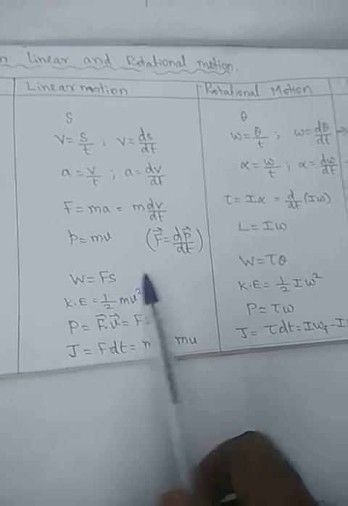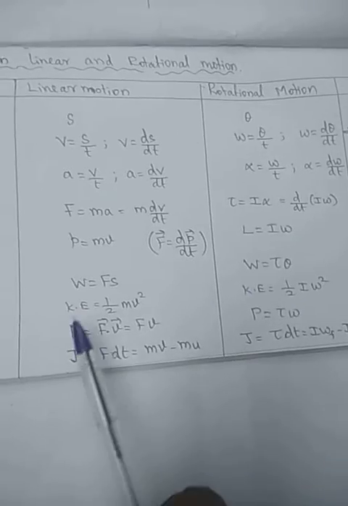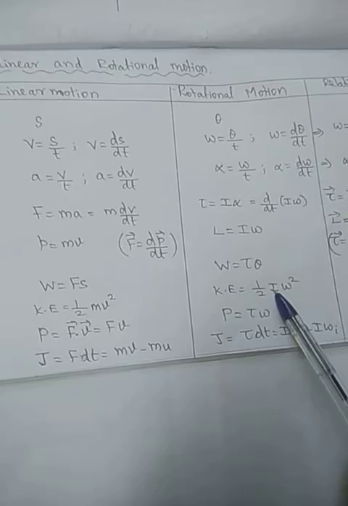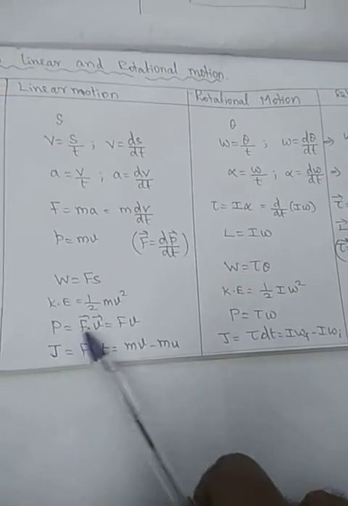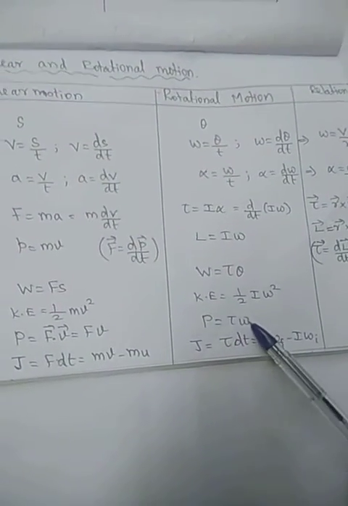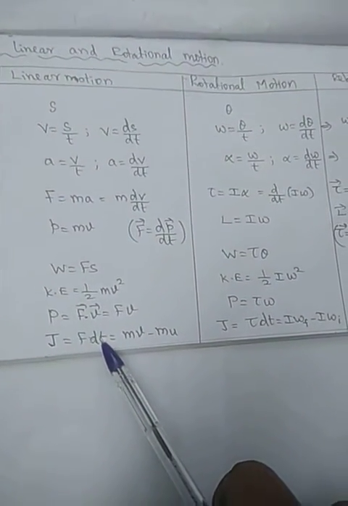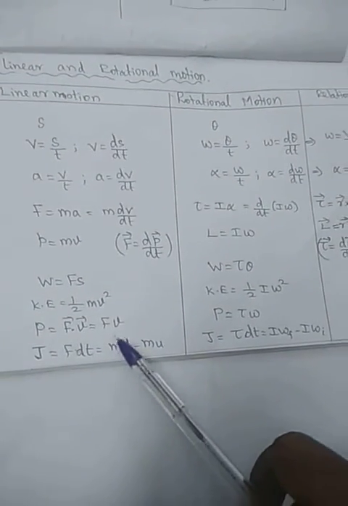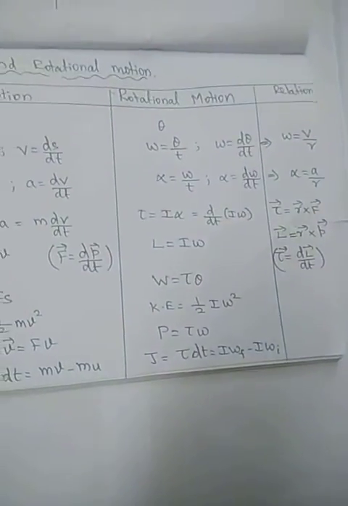Then work is equal to force into displacement. Here work is equal to torque, the rotational force, into angular displacement. Kinetic energy is half mv squared. Here it is half, with moment of inertia I instead of mass, and angular velocity omega squared. Then power is equal to force into velocity. Here the power is equal to torque, the rotational force, into angular velocity omega. Then impulse is equal to force into time. Here also torque into time. It is the change in momentum, final momentum minus initial momentum.